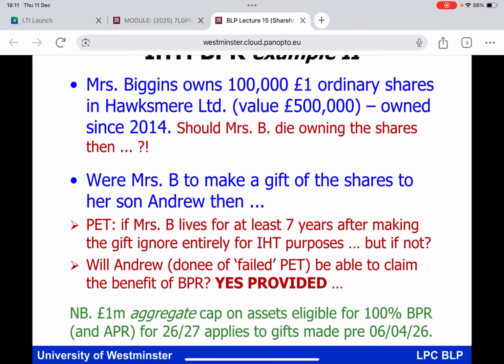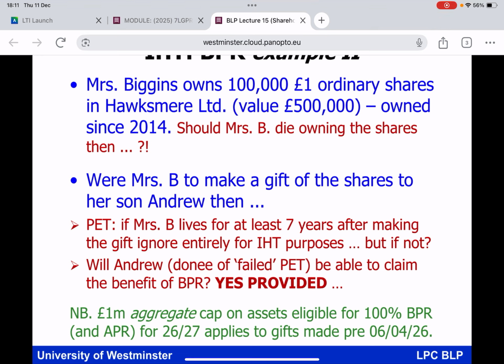Moving on. And now, everybody, with the end of the lecture in sight, the previous slide just focused on death and BPR. But what's the other thing we've got to look out for? A PET. A lifetime gift of the shares. A lifetime gift of the shares, remember, is a disposal from a CGT perspective, but a lifetime gift of shares is a PET from the IHT perspective. And all of us understand, with a PET, a lifetime gift from one individual to another, if the donor lives out the 7-year period, nothing to worry about. But if the donor does not live out the 7-year period, it becomes a bit more complicated because we're dealing with a failed PET. And a failed PET is a transfer of value and so on and so on.